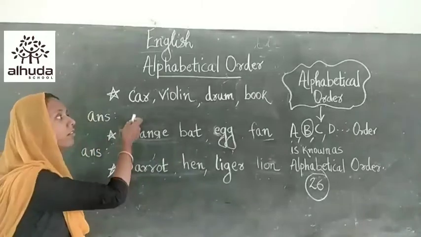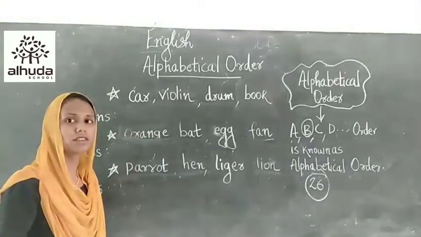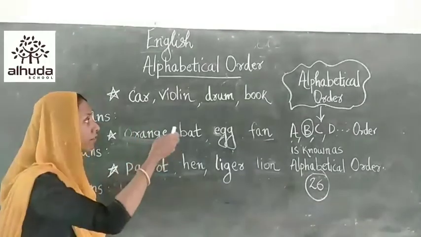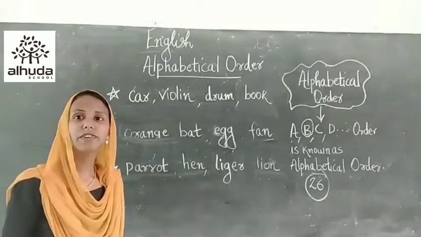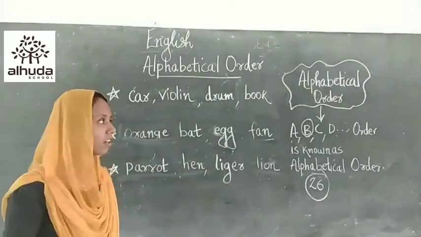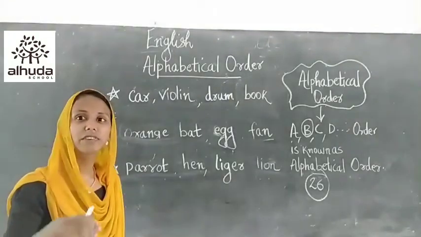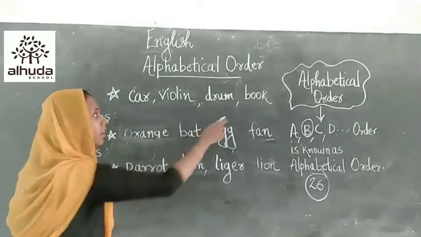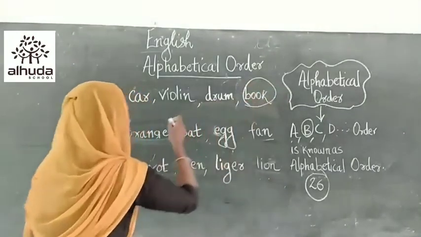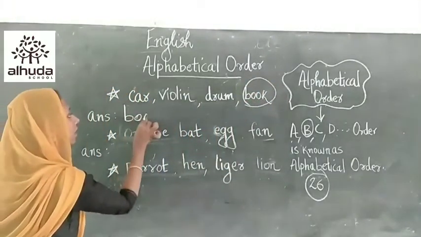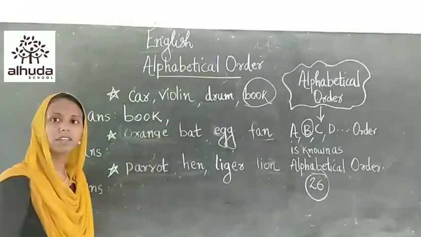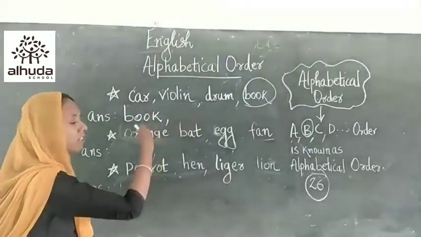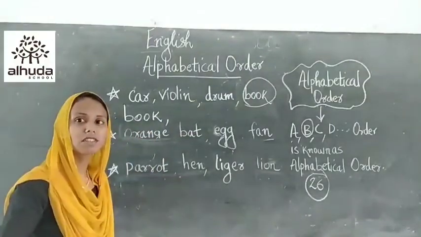Is there any word which begins with A, children? No, there are no words which begin with A. If there are no words beginning with A, what do we have to look at? Is there any word which begins with B, children? Yes, book is there. So book comes as the first word here. Second word, after B, what letter comes next?